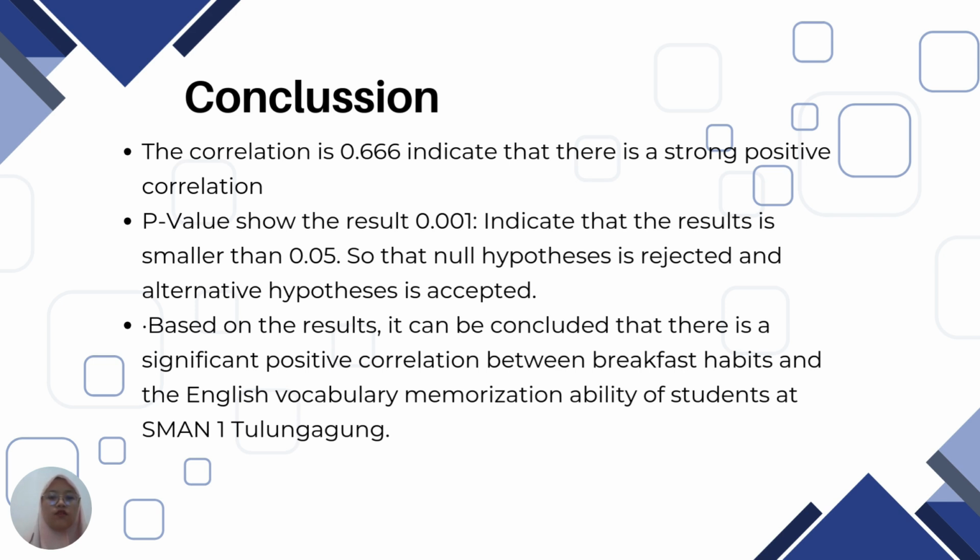And then the p-value from this data shows the result 0.001, which indicates that the result is smaller than 0.05. So the null hypothesis is rejected and the alternative hypothesis is accepted. Based on the result, it can be concluded that there is a significant positive correlation between breakfast habits and the English vocabulary memorization ability of students at 1 Tulungagung Senior High School.